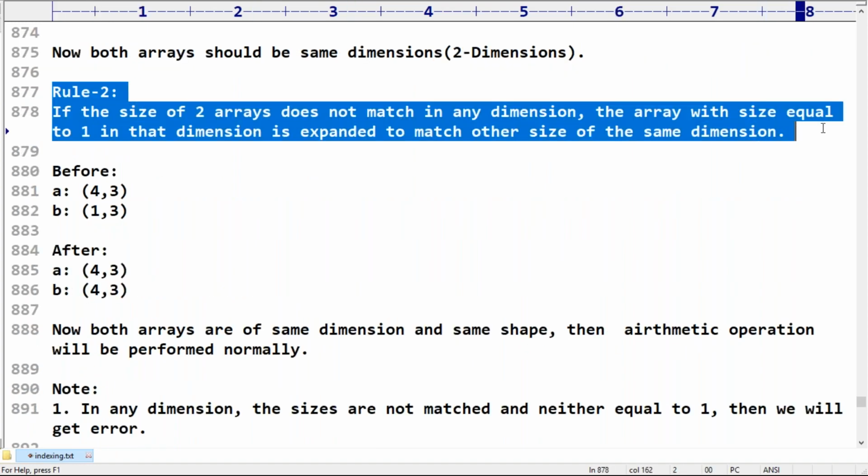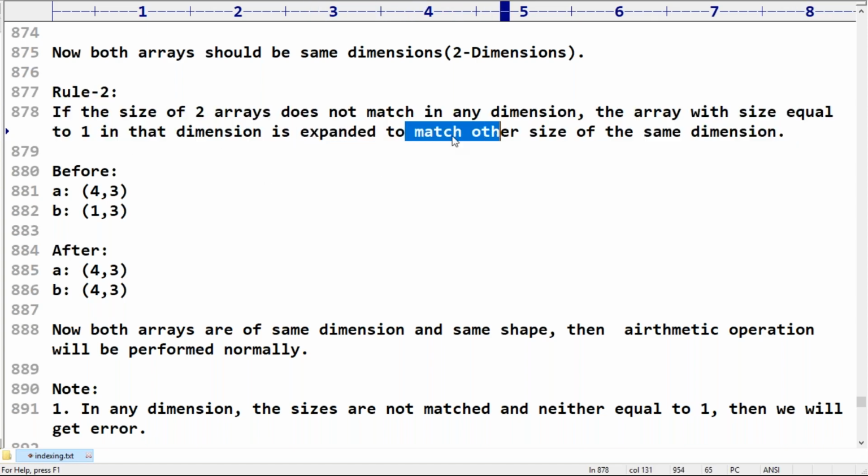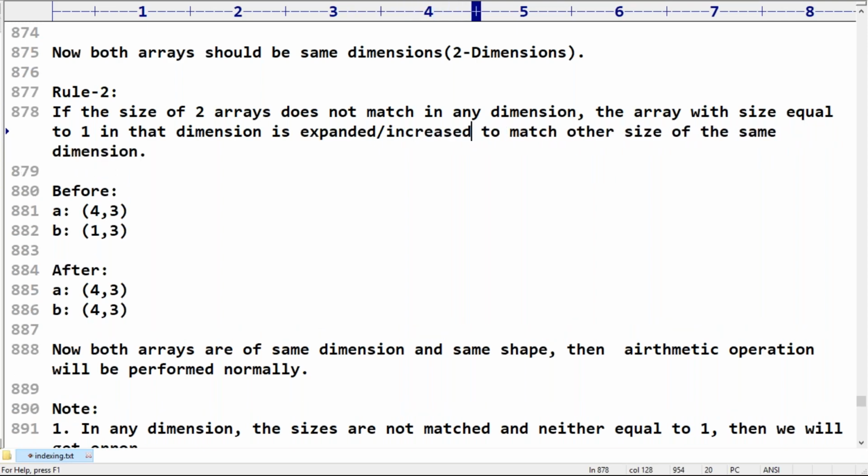What is the second rule? Please read it and take a bit of special care. If the size of two arrays does not match in any dimension, Arun, this is what you have to understand: the array with the size equal to 1 in that dimension is expanded, or increased, to match the other size of the same dimension. Any word you can use.